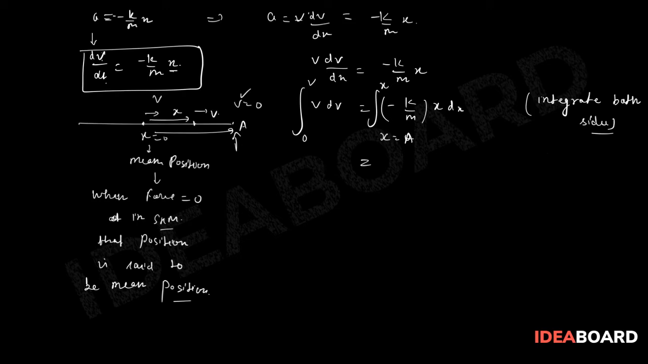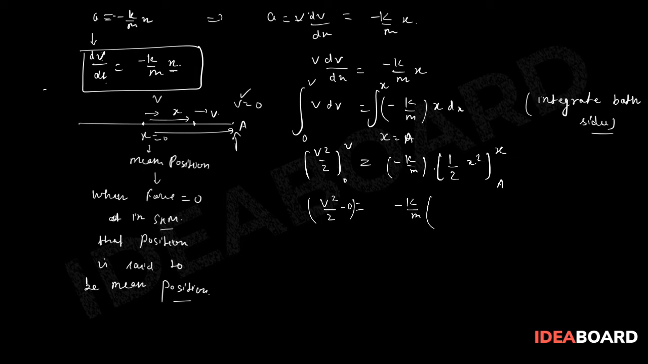So now here if you do the integration, this will be v square by 2, limits 0 to v, and this minus k by m is a constant which will be outside. x square will be 1 upon 2 x square, and limits will be a to x itself. Now this can be written as v square by 2 minus 0 while putting the limits, this will be minus k by m, 2 can be taken outside, and here this will be x square minus a square. If you adjust the minus sign, then k by m, a square minus x square, and the 2 in v square by 2 is cancelled out.